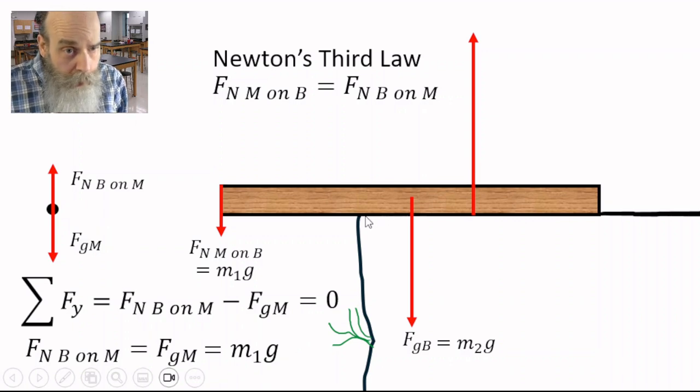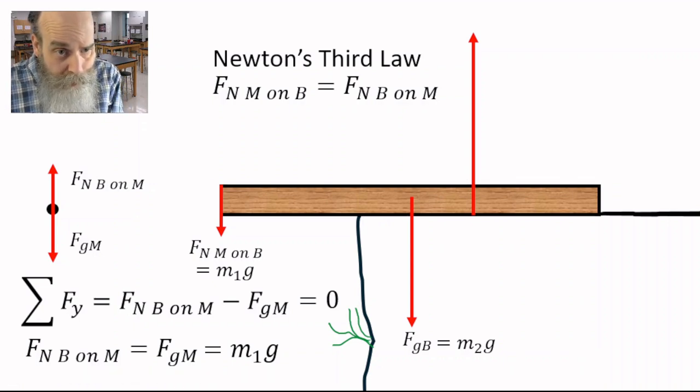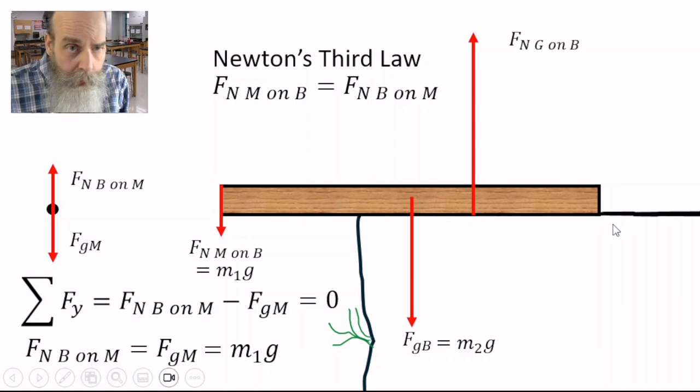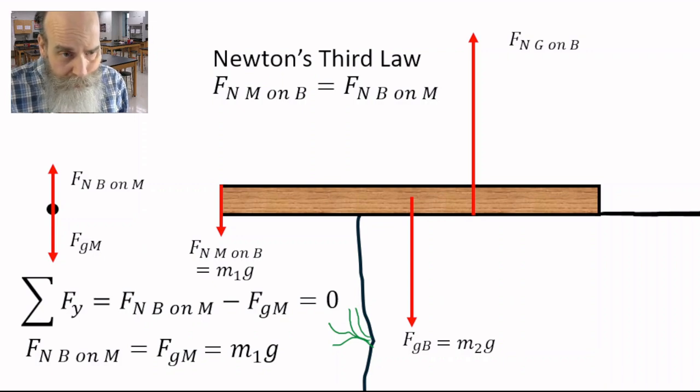One thing we do know is that the normal force has to be to the right of the edge of the cliff, because it is the force of the ground on the beam. And there has to be ground there to exert the force. So here we have ground, but to the left side of the edge of the cliff, there is no ground. So the normal force has to be exerted to the right of the edge of the cliff. And I'll call that normal force Fn G on B, for ground on beam. These are the three forces acting on the beam.